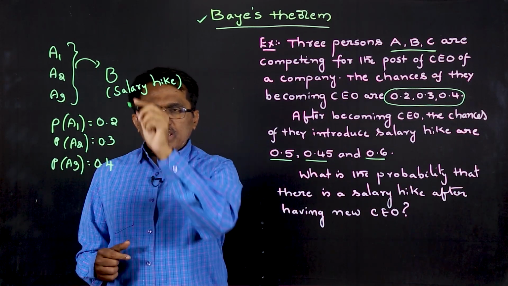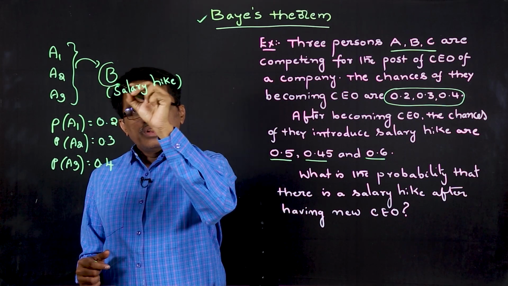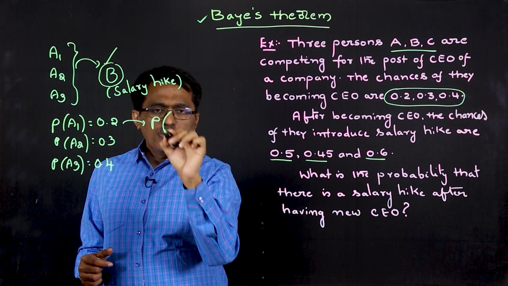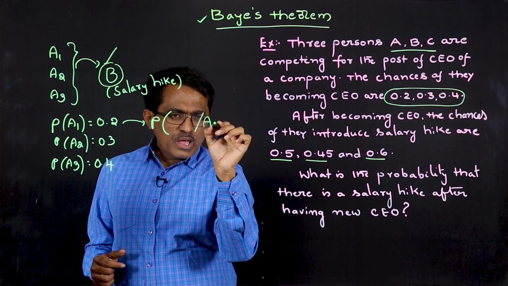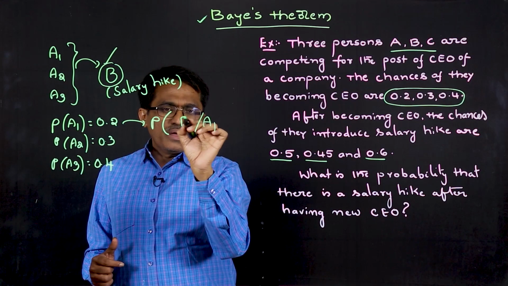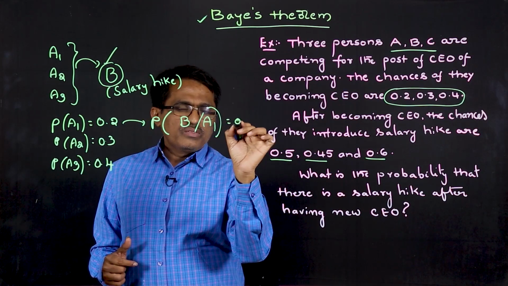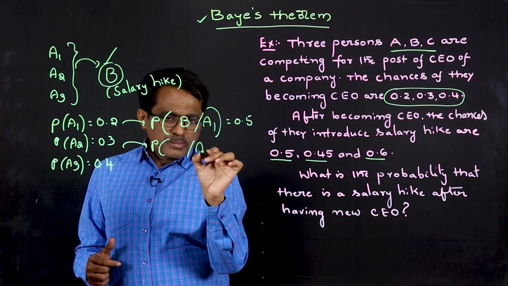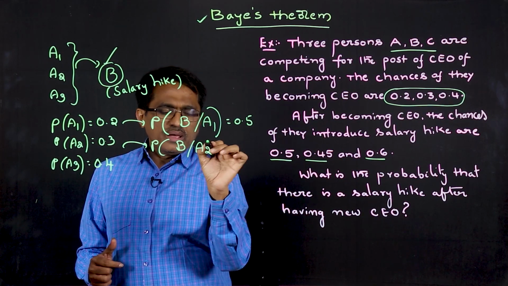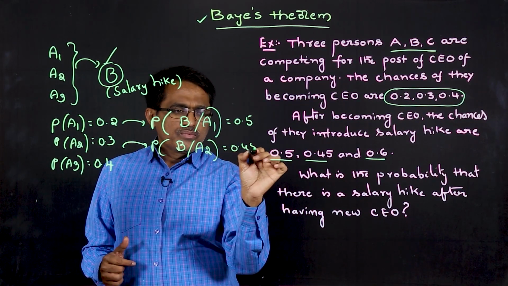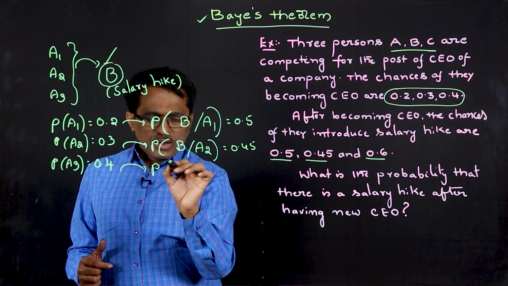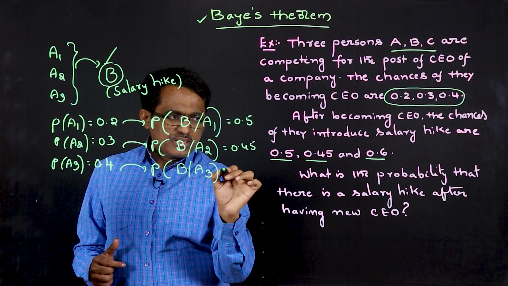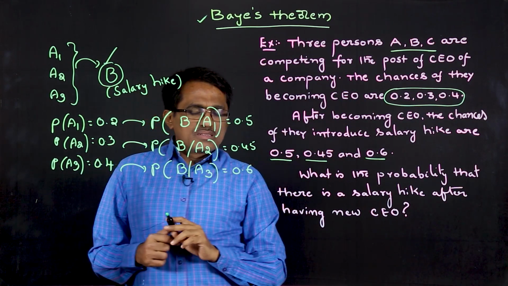That means, and the next event we already discussed, we denoted it by B. So this is a conditional probability, that is, given A1 happens, that is A becoming CEO, introducing a pay hike in the organization is 0.5. Similarly, for the second person becoming CEO and introducing pay hike, that is 0.45. And the next one is similar: the third person becoming CEO and introducing pay hike in the organization. So, these are the conditional probabilities.